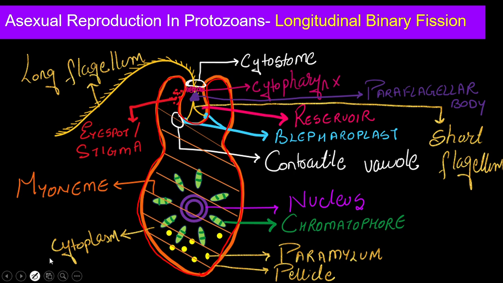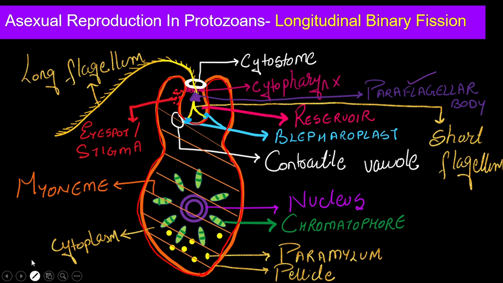Now another one which you can see here, let me change. White color we have. See, this white color one is the cytostome, which acts like a mouth. Then we have a basal body over here. Basal body is present over here. From the basal body what will originate? From the basal body your flagellum will originate. One is the long flagellum, the other one is the short flagellum. Right? Then we have this kind of structure which we call the paraflagellar body.